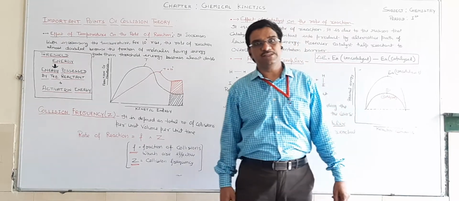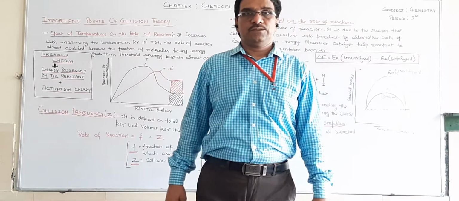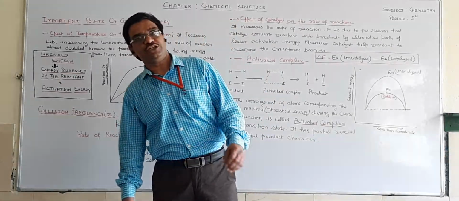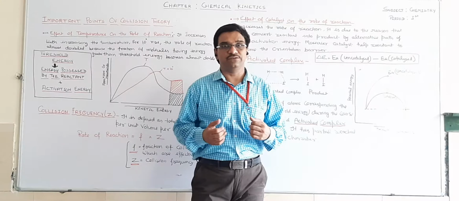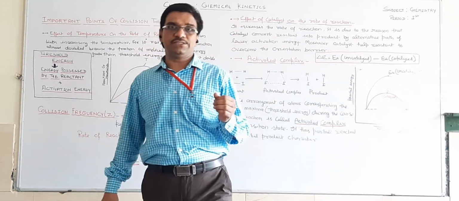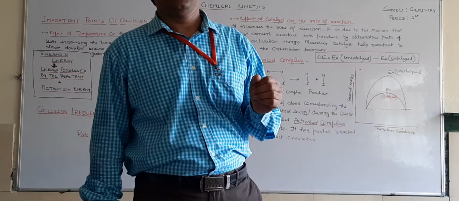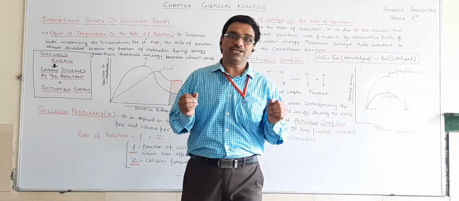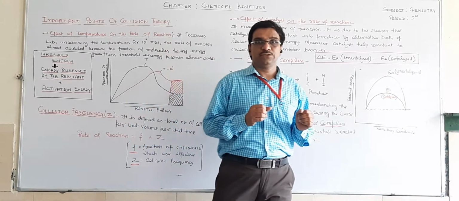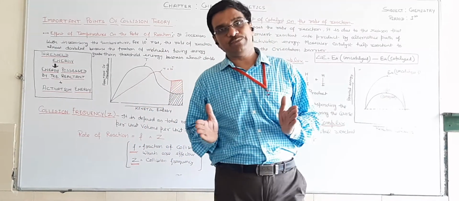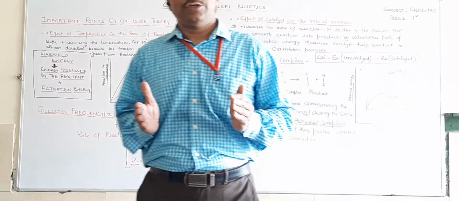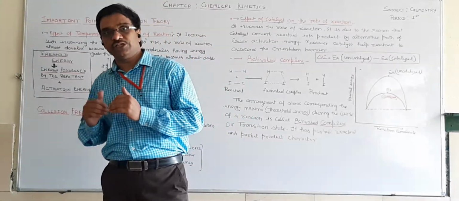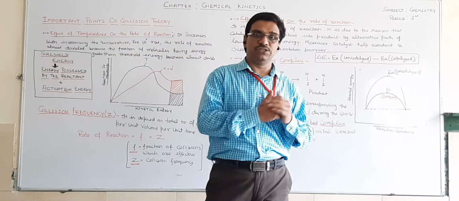Today we will discuss some important points of collision theory. In the previous lecture, we discussed the general introduction to collision theory. What is collision? When two reactants react with each other, they form the product. It is not necessary that every collision forms a product. Only those reactants participate in product formation which have energy equal to or more than the value of threshold energy.